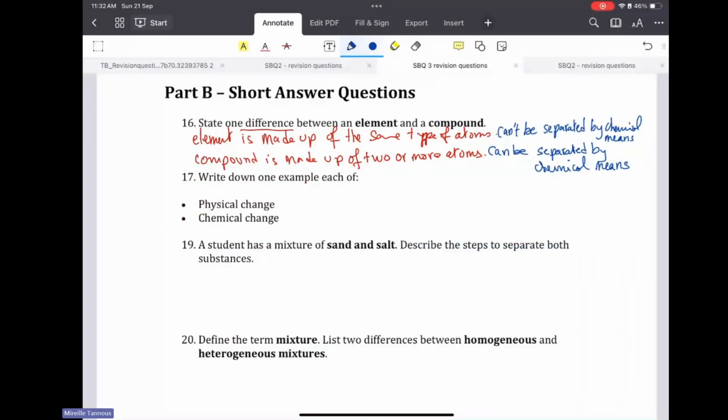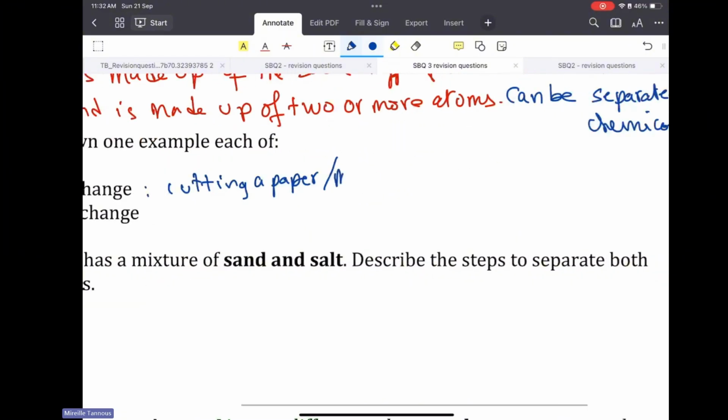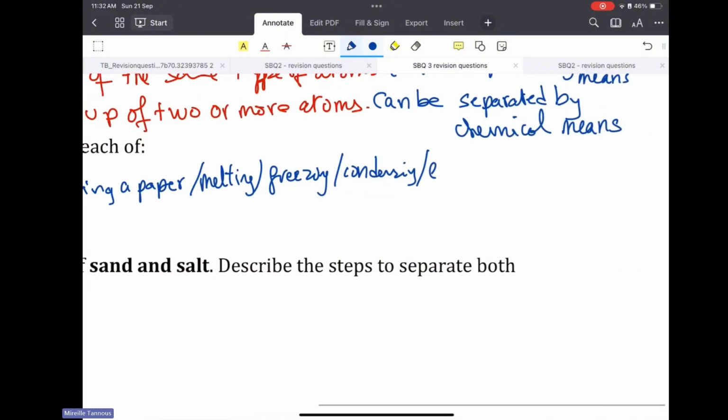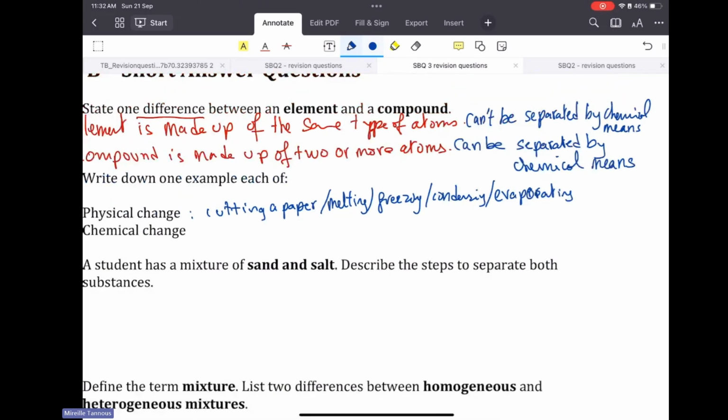Write down one example of a physical change. Cutting a paper, melting whatever you want, melting ice, freezing water, evaporating juice. So cutting, melting, freezing. Go for the simple examples. Condensing, evaporating, crushing, grinding, cutting, breaking. All of these are physical changes.